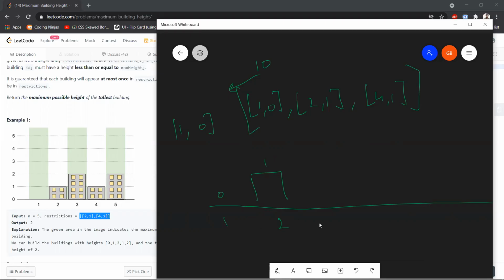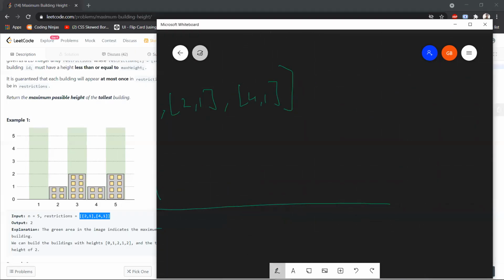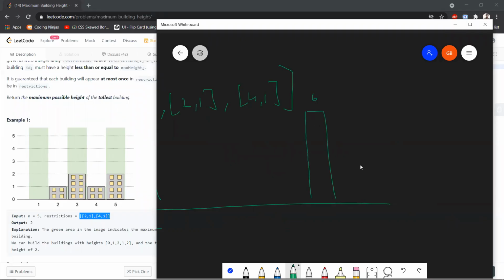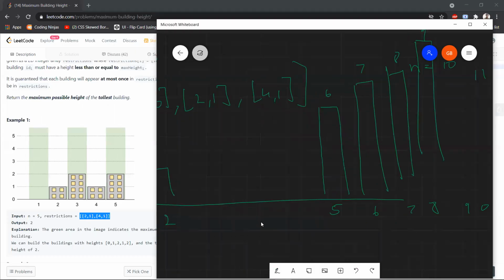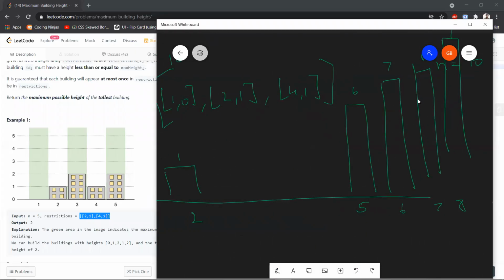Similarly, exact same issue you will get from the end also. Suppose the last restriction over here was 6, but this was not equal to n. N over here is 10 and this position was not n, let's say this was 5. So now till 10, you're going to keep on increasing 7, 8, 9. So this is 6, 7, 8, then 9 and 10. So we'll get a height of 11 over here. Again, there was no restriction over here.